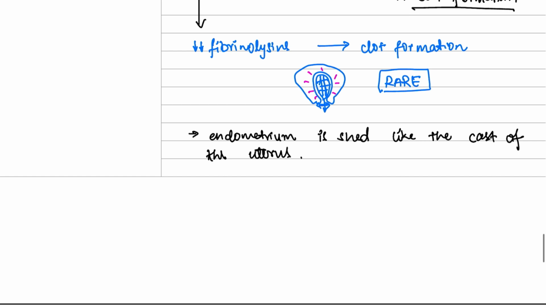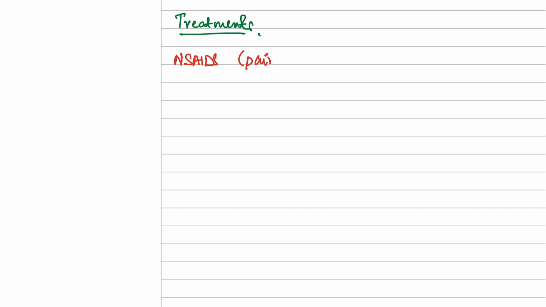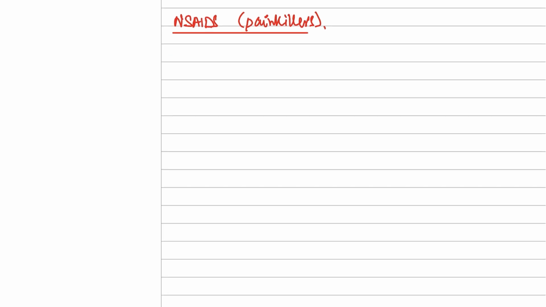Okay, now let's discuss the treatments. So what are some treatments of dysmenorrhea? First is the NSAIDs, right? You know this. These are the painkillers. These are given when a woman experiences a lot of pain during their periods or dysmenorrhea. So what are some of these? First is ibuprofen, then naproxen, then mefenamic acid.